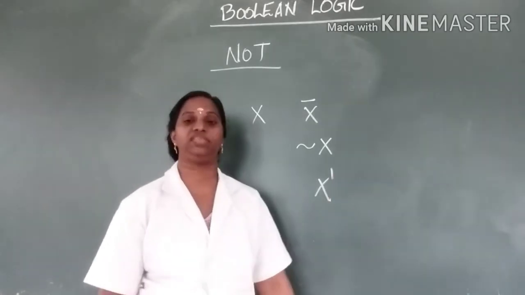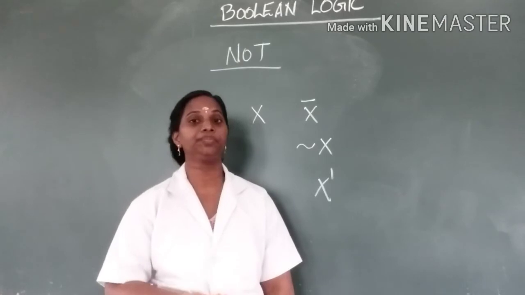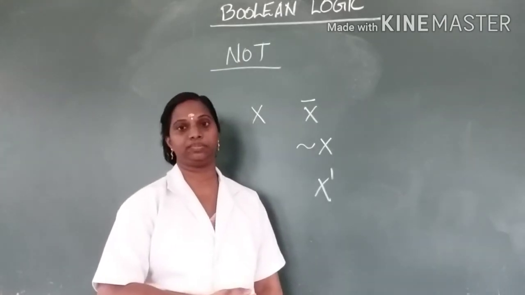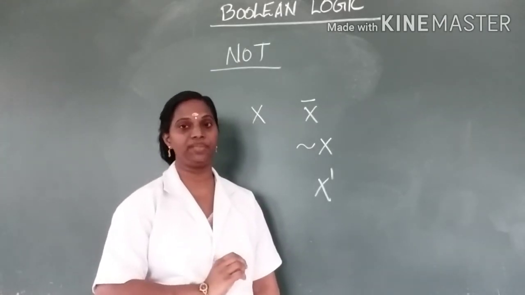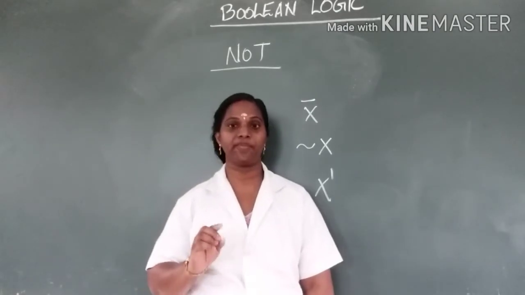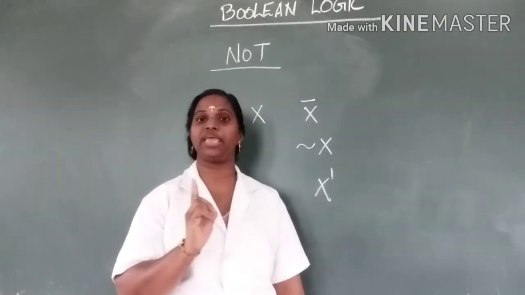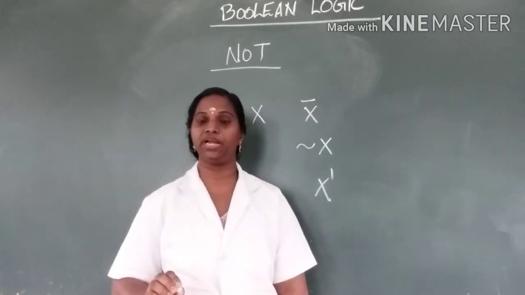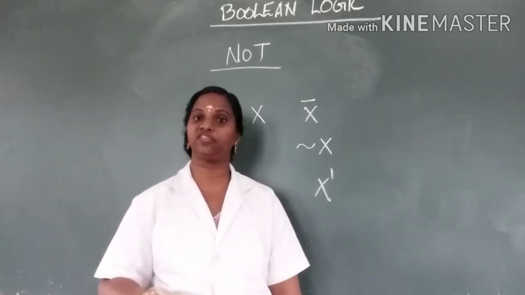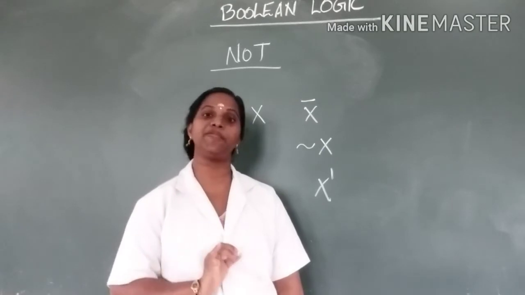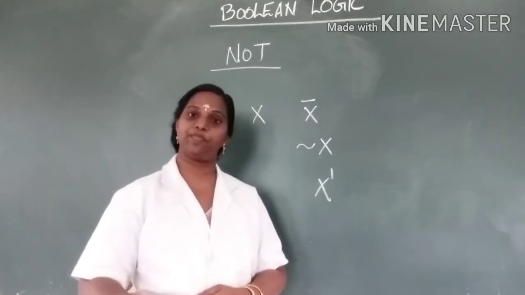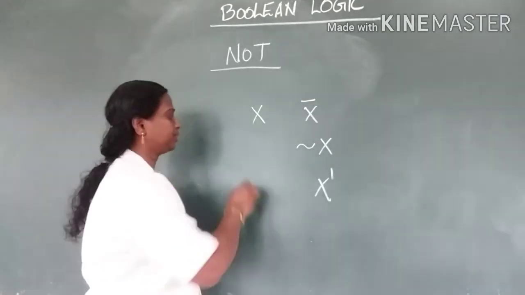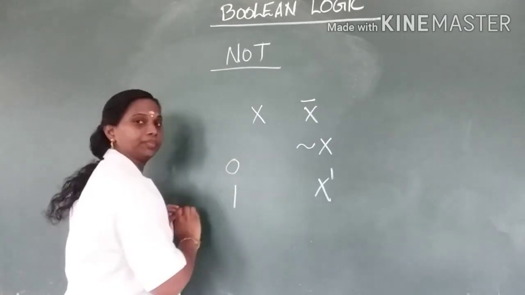Now let's see how the truth table is written for x. x is a variable, and we already know a variable has only two values, either 0 or 1. Since NOT is a unary operator, it works on only one variable. So the possible values of x are 0 and 1.